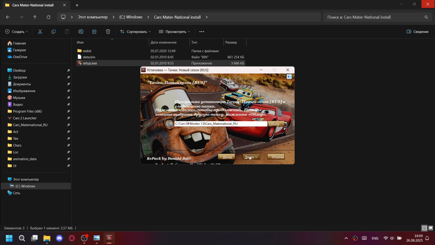You can turn off the music by clicking on this button. Here we specify the path where the game will be installed.